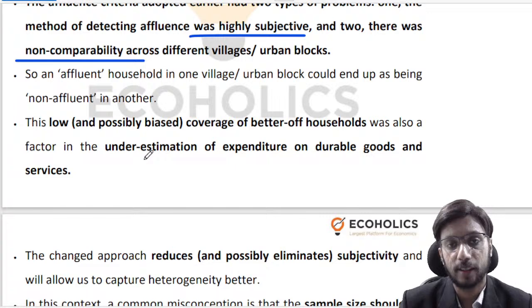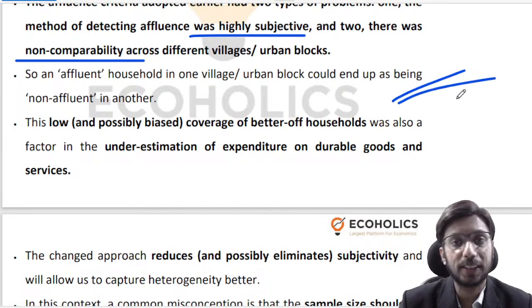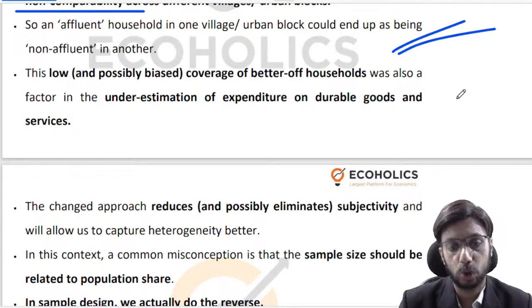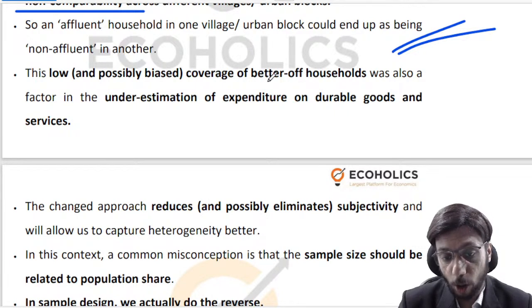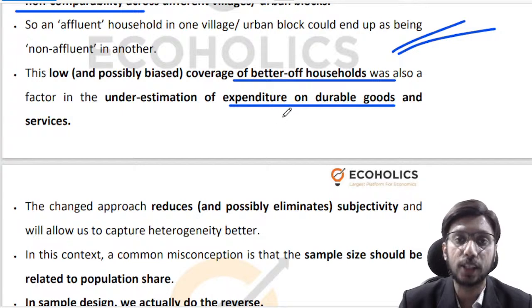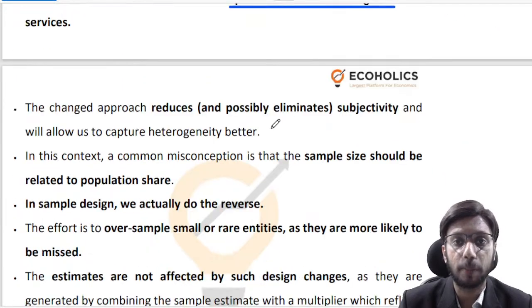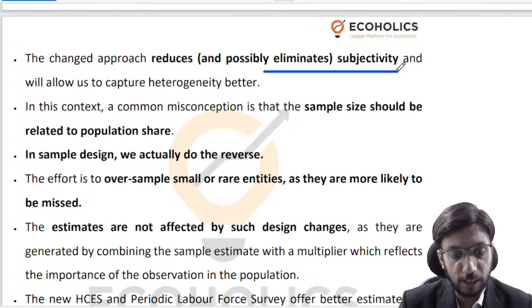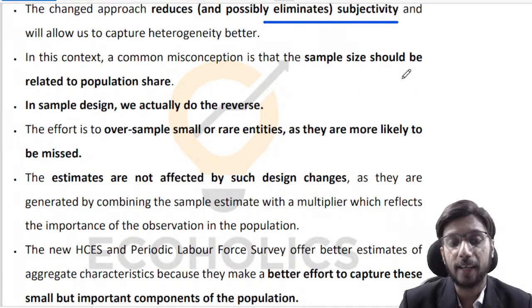Secondly, affluent households were selected in such a subjective manner that there was underrepresentation of affluent households to a certain extent. Because better-off households were not getting covered, expenditure on, let us say, durable goods and services was not adequately represented in the survey, or not reflected in our estimates. So what we are trying to do now is reduce subjectivity and make sure that our household selection is appropriate.